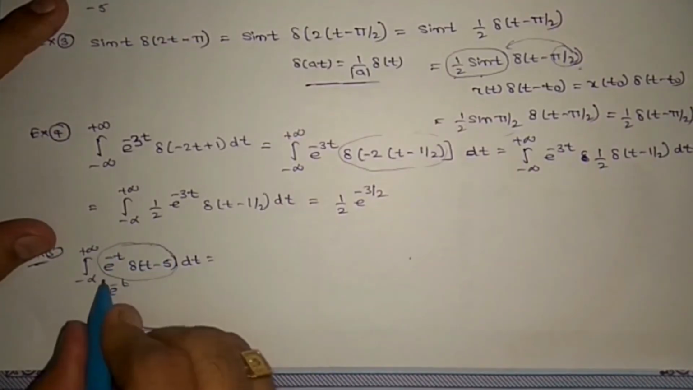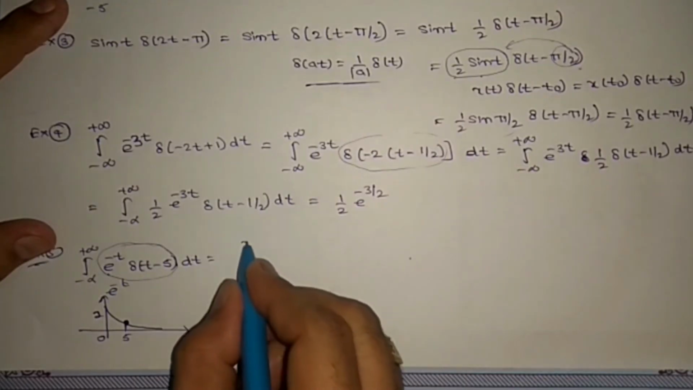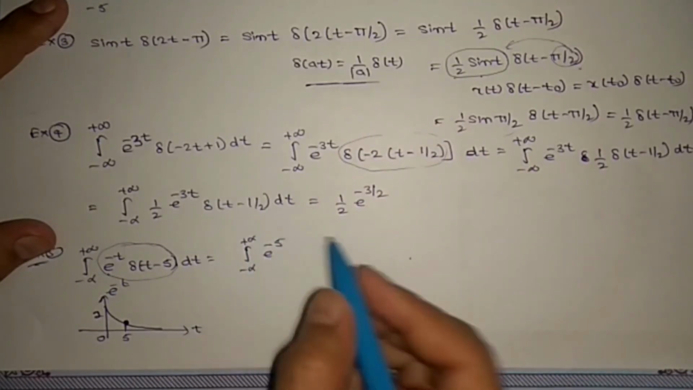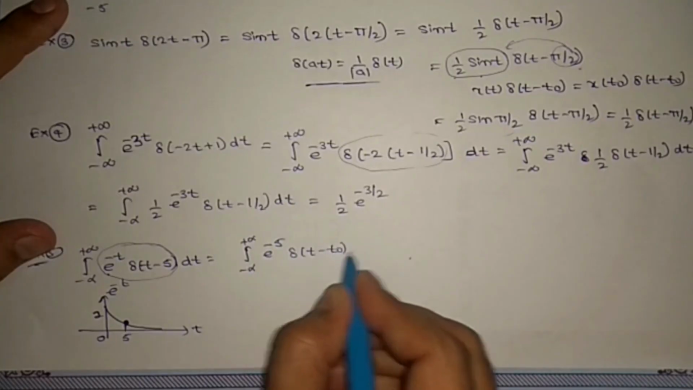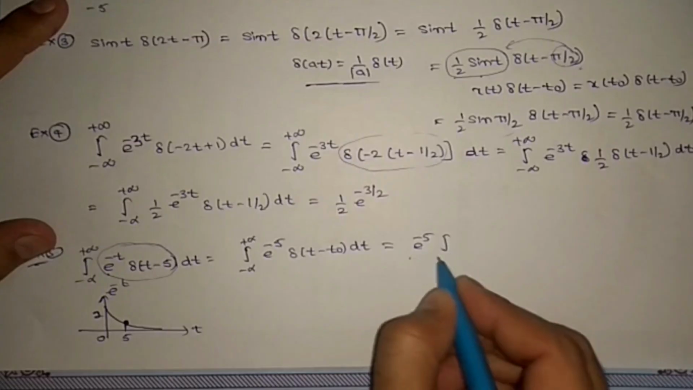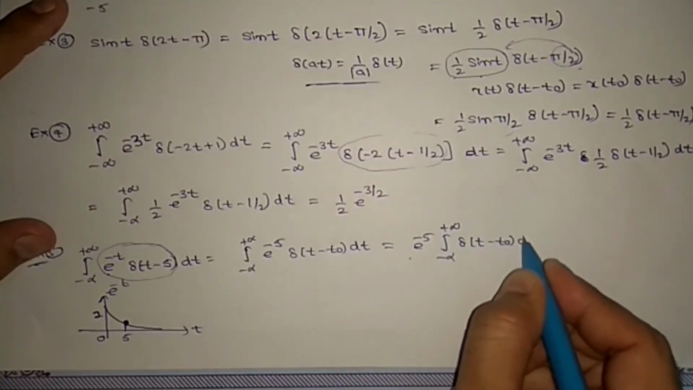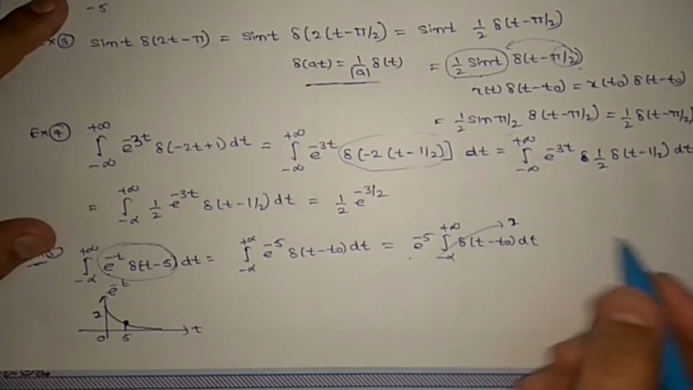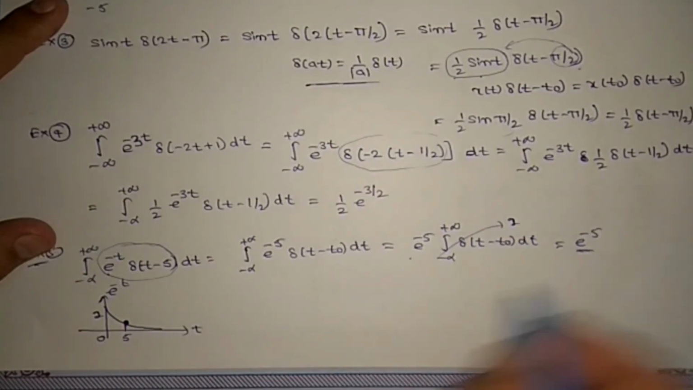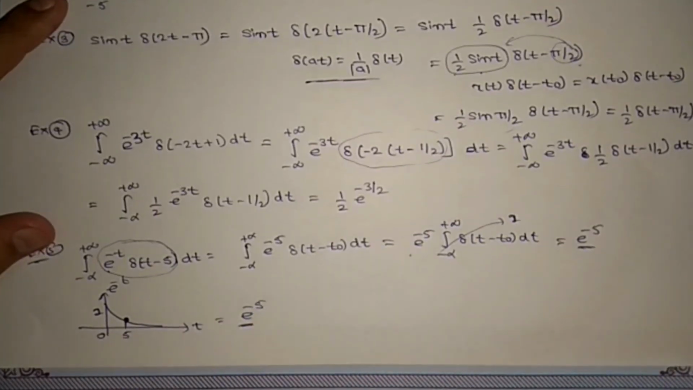So here x of t del of (t minus t naught), right? Then you write the integral from minus infinity to plus infinity of e power of minus 5 del of (t minus t naught) dt. The area of the delta is 1, and e power of minus 5 is a constant. So from this you get e power of minus 5. It will point out the signal. By using the signal you can fetch the value at a particular point.